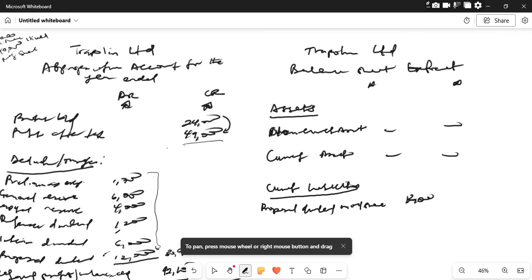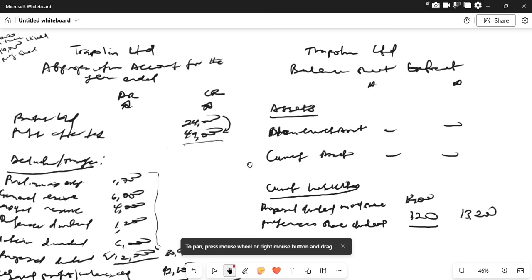The next one is the preference share dividend. We have it as 1,200. So let's move on.